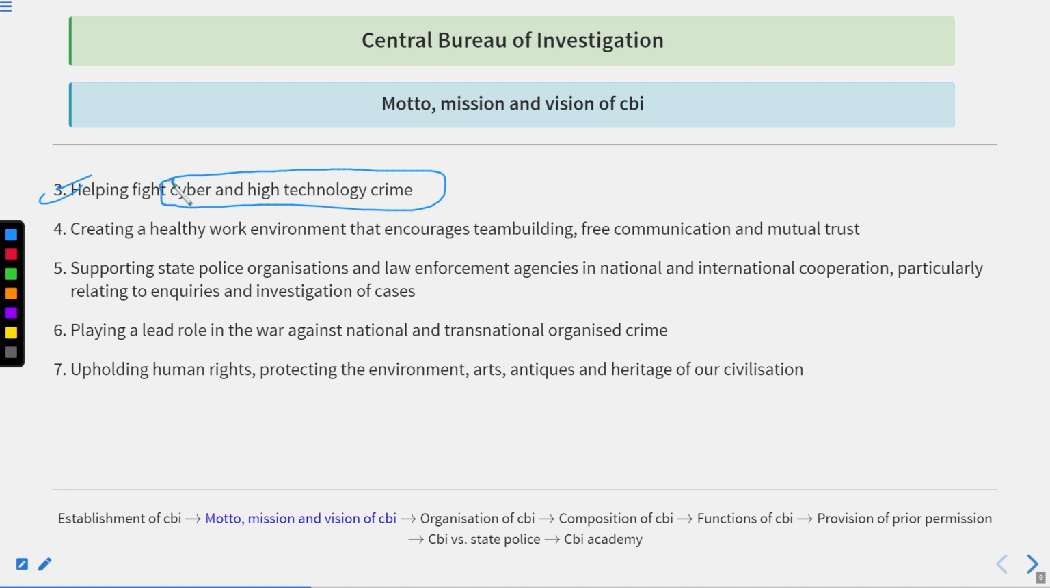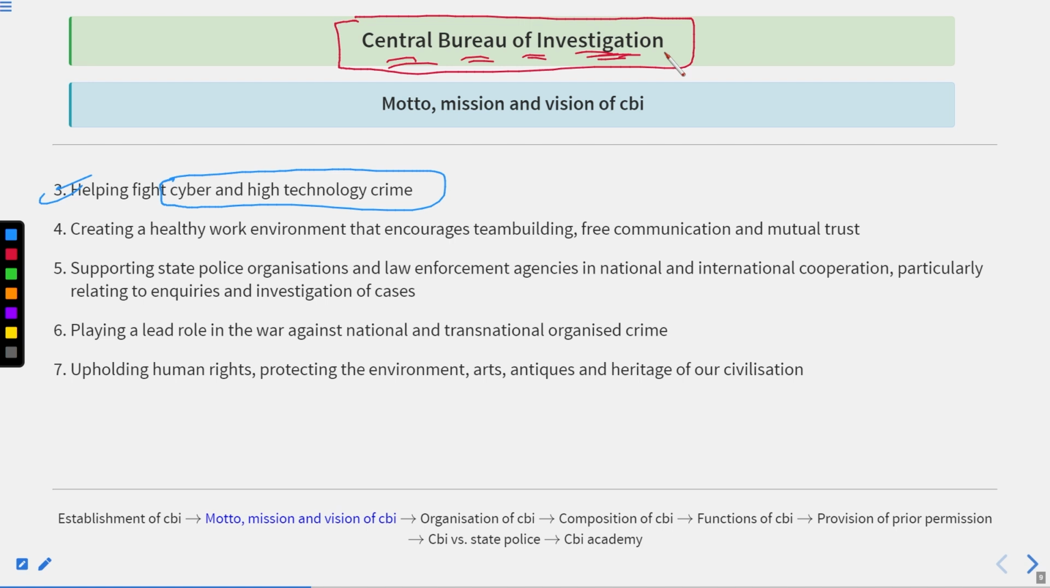If we talk about today's scenario, and about the scenario in which the CBI was established, the things have changed over the period of time, especially in cyber and high technologies, and especially in the world of computer engineering. And why am I saying this? Because if we look at 1963, the year in which the CBI was established,